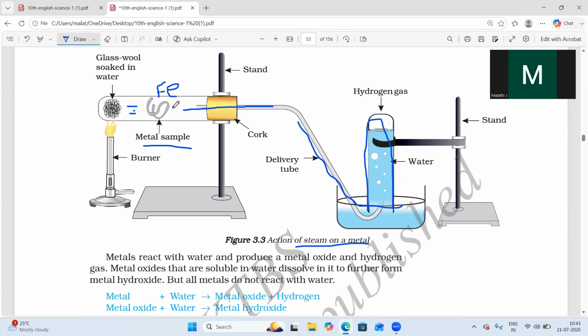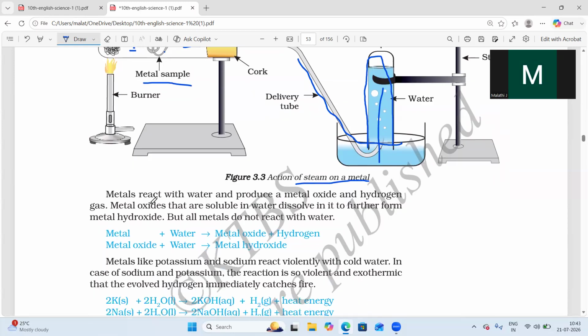So here what will happen? When the metal starts reacting with this steam, you will get hydrogen gas evolved here. If you observe, in the inverted test tube you will get hydrogen gas collected here. Or else if you remove that, the bubbles will come out. For that, we studied in the first chapter, no? If you touch these hydrogen bubbles with a burning candle, you will get a pop sound. Then you can identify that hydrogen gas is present.